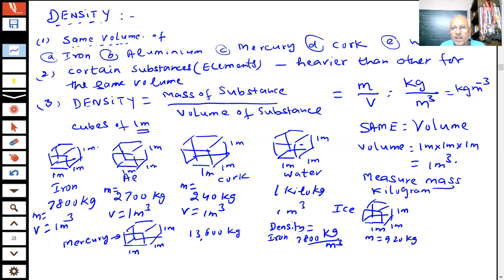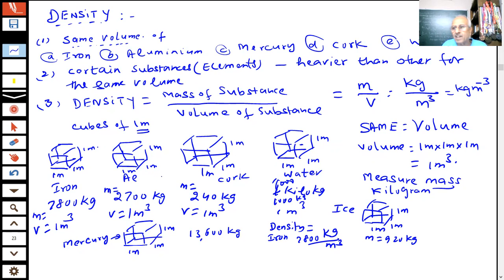The mass of water is 1000 kg. So what is the density of the water, student?